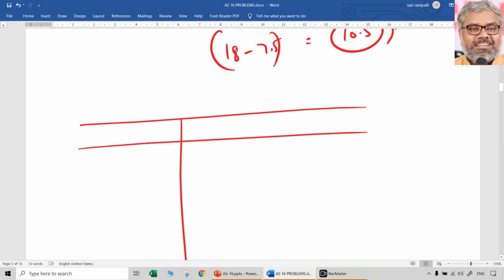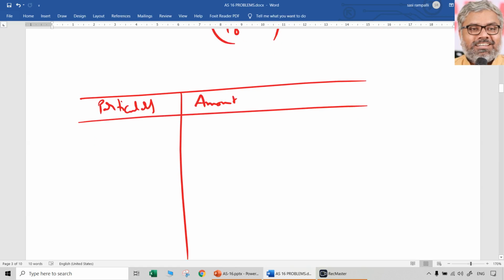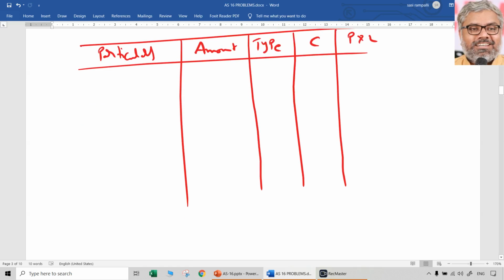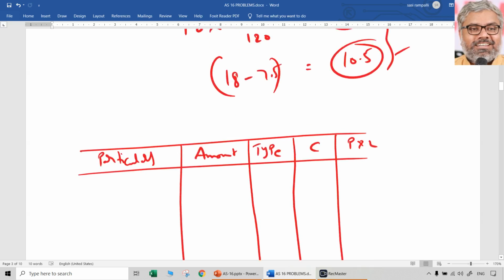Definitely particulars can be there, whatever is given in the question only. Then the amount of loan can be there. Then the type of asset, you can call it qualifying or not qualifying. Then how much amount of interest is to be capitalized and how much is to be charged to P&L can be shown separately. The same thing is just presented in a different way.